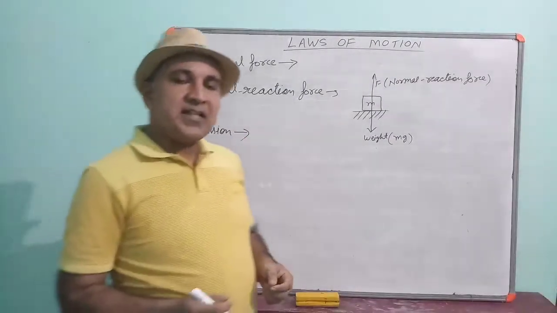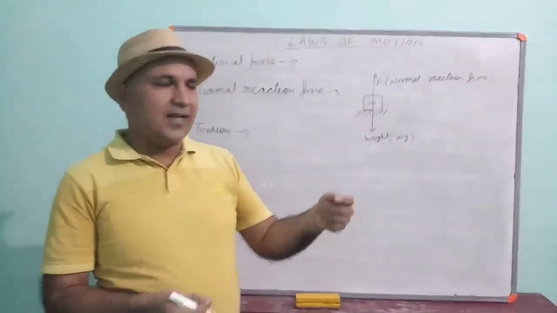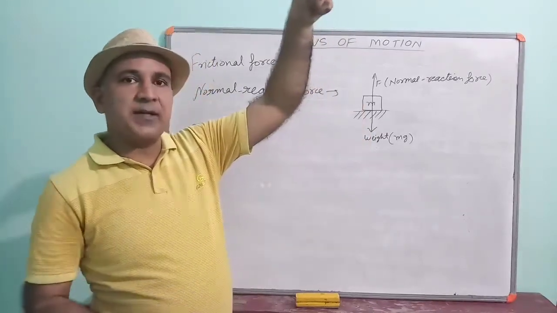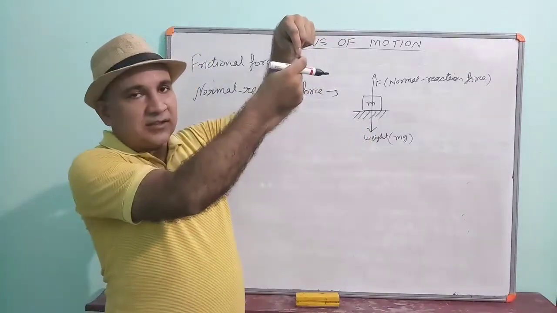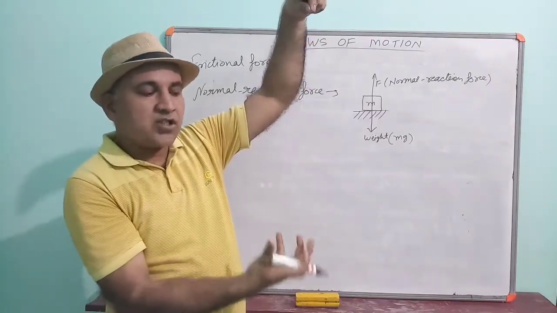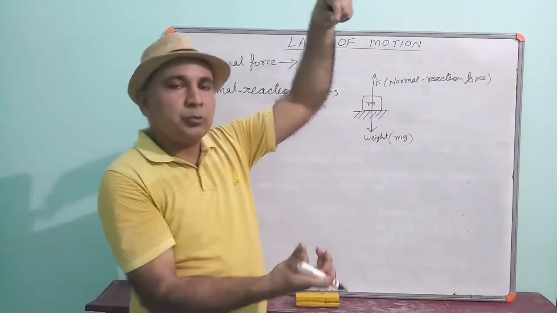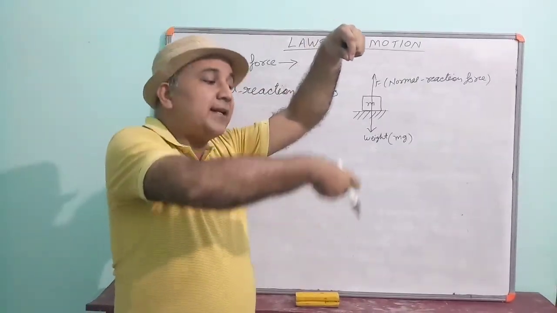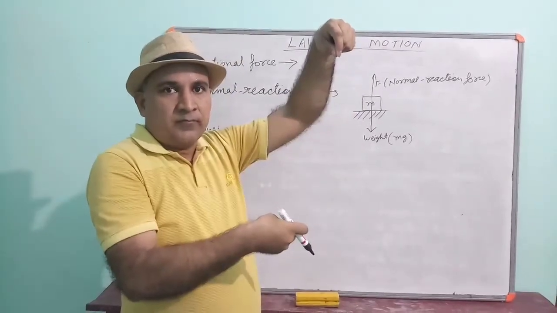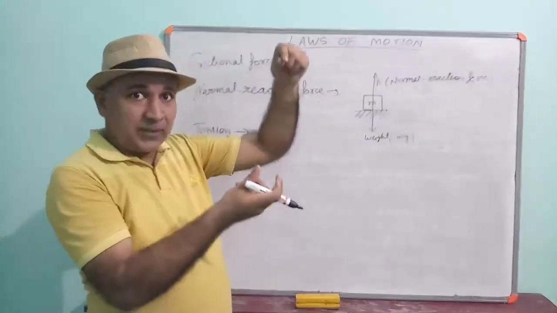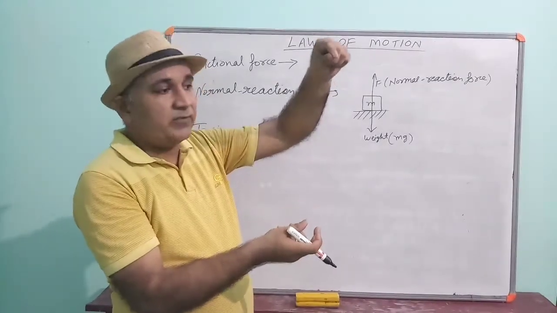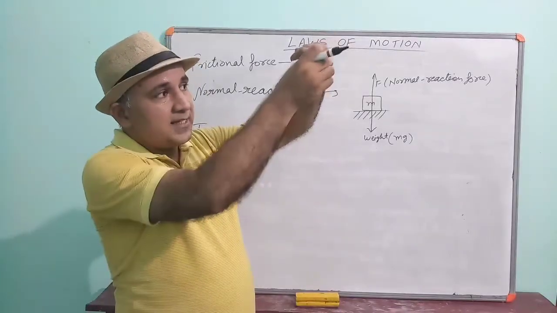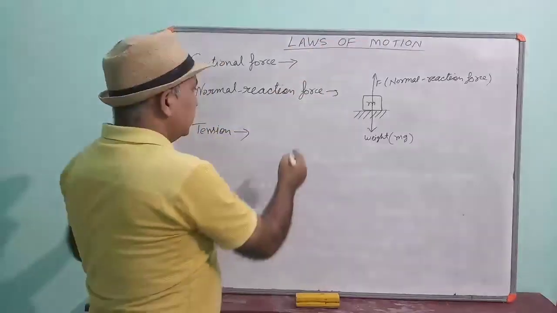Understood? Next, you studied the example of tension. It is a common experience of our life. If we take a thread or a wire and one heavy object is tied with it, and you suspend it in the air, you will see that the string will stretch because of the weight of the body. Due to the weight of the body, the string will apply a force on the body in upward direction to balance it. A heavy object suspended with a wire or a thread will stay suspended in the air. It will not go down because the string is balancing the object.